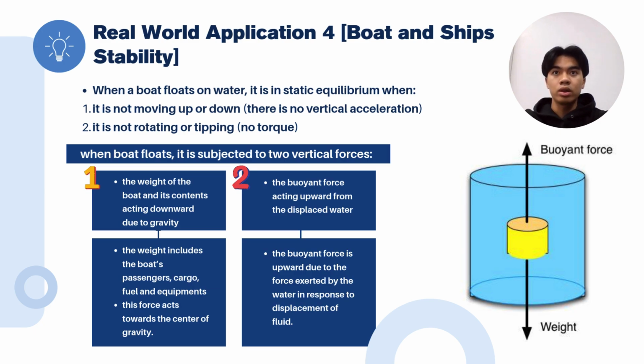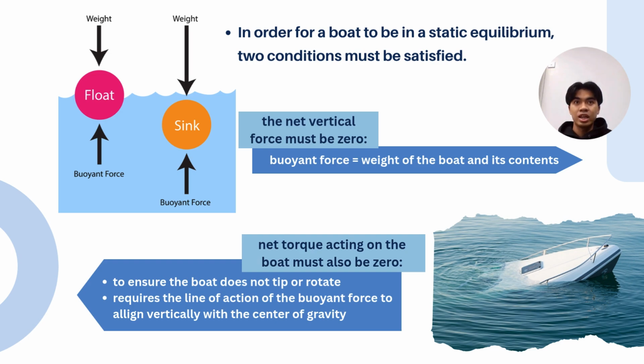When a boat floats on water, it is in static equilibrium when it is not moving up and down or rotating. When a boat floats, it is subjected to two vertical forces. The first is the weight of the boat and its contents acting downward due to gravity, and the second is the buoyant force acting upward from the displacement of water. In order for both to be in static equilibrium, two conditions must be satisfied. The first, the net vertical force must be zero, and the net torque acting on the boat must also be zero, which ensures that the boat does not tip or rotate.